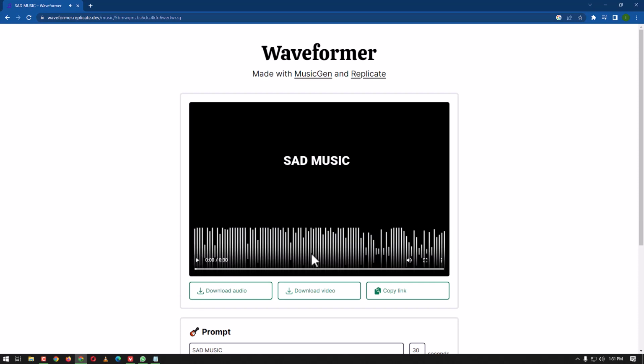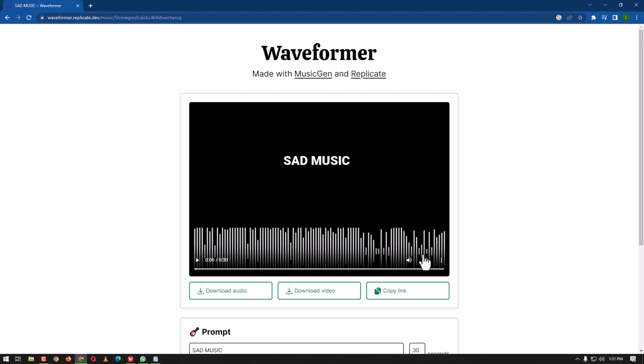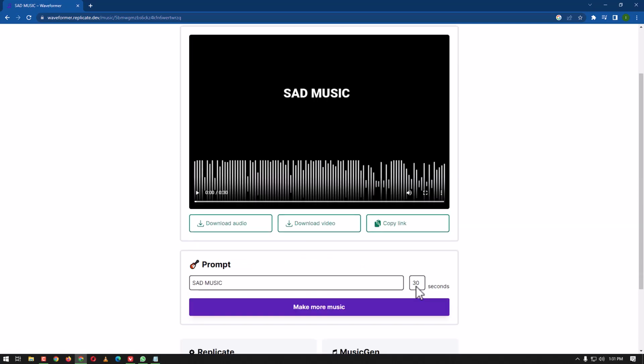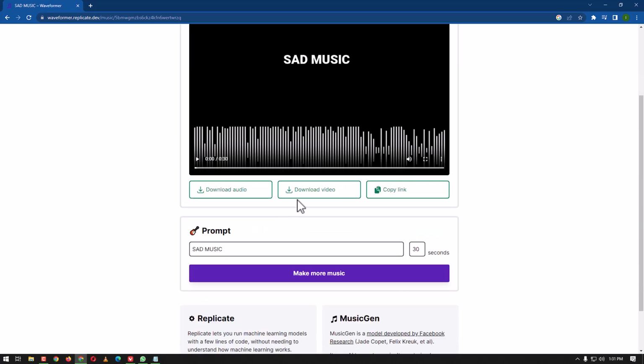The music is really good. From this point we can control the volume, and from this we can shorten or follow our screen, and from this point we can download it. We can check the playback speed, and we can set it in picture. And here we also have different options to download the audio, to download the video, and we can copy the link and share it with others and use it for other purposes.